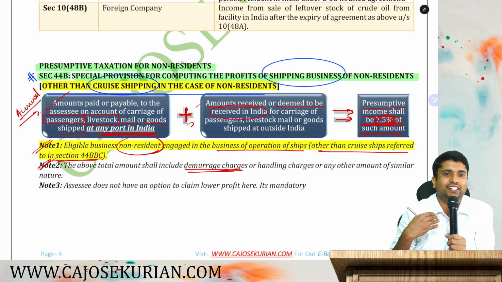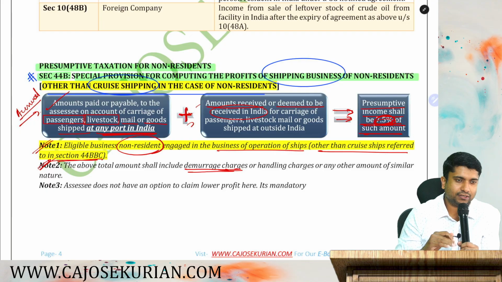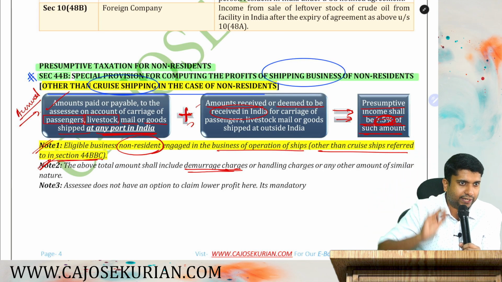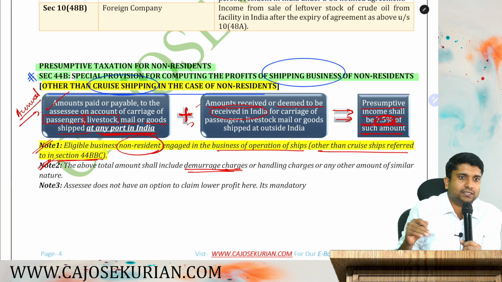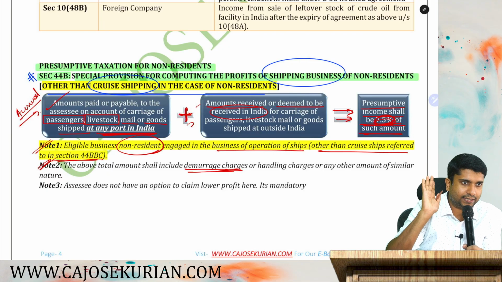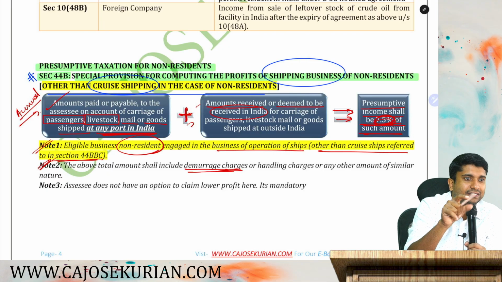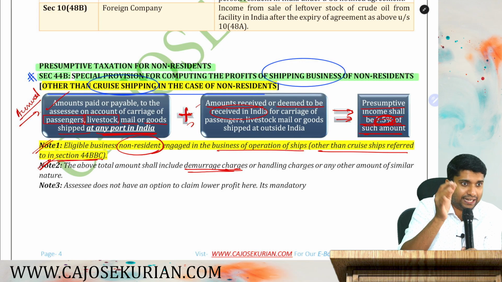We normally give waiting charges for a taxi. Likewise, if the mothership is coming to India and due to some reasons it is not able to deliver the product, maybe they're not getting a customs entry, or maybe the port is not that big, or the port is too heavy or too busy, in such cases, the mothership will wait in the open sea. So for that you need to pay something extra, which is called demurrages.